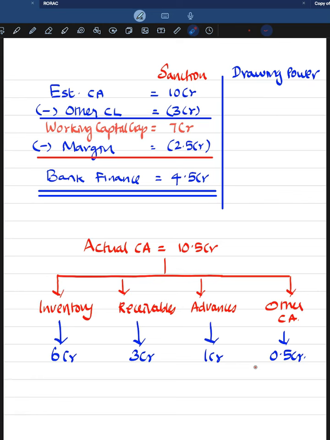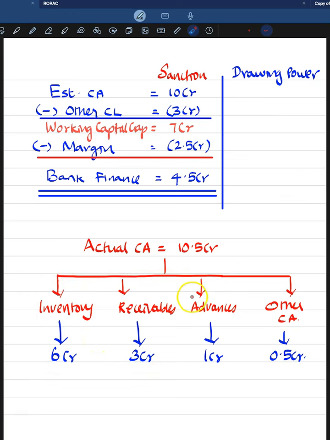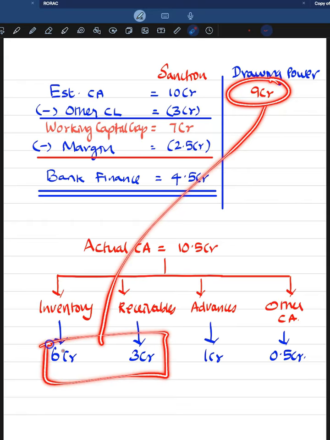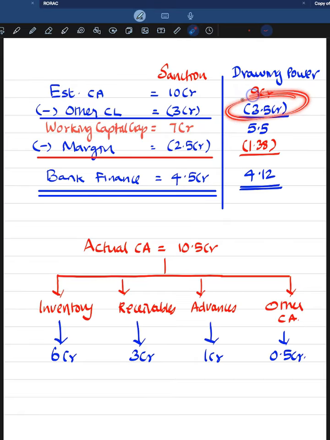And for the purpose of drawing power, banks will be considering only the chargeable assets like inventory and receivable. They will not consider advances, other current assets and all. So the estimated current asset for the purpose of drawing power will be only the sum of these two. And let's say the other current liabilities that are coming to support this inventory and receivable is 3.5 crore, then the working capital gap will be only 5.5 crore.